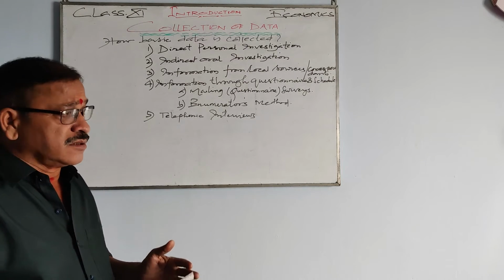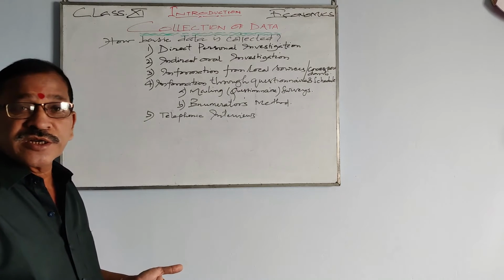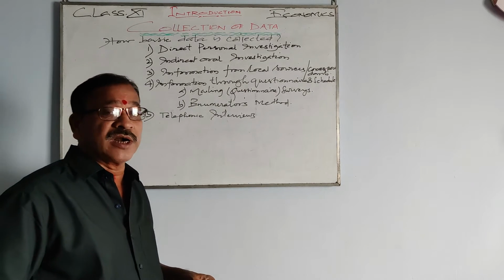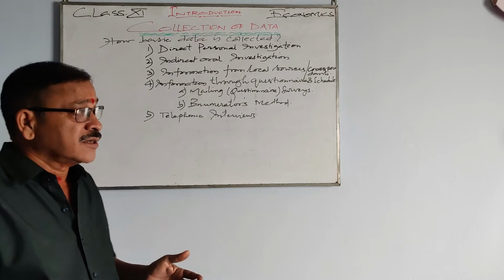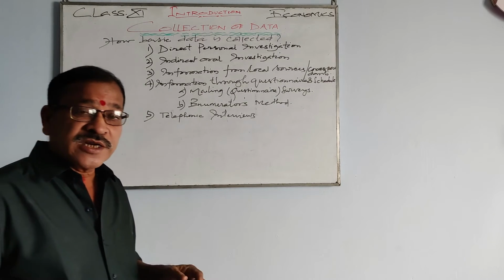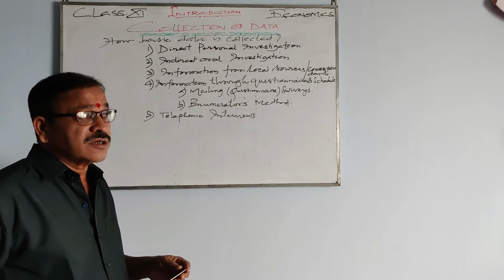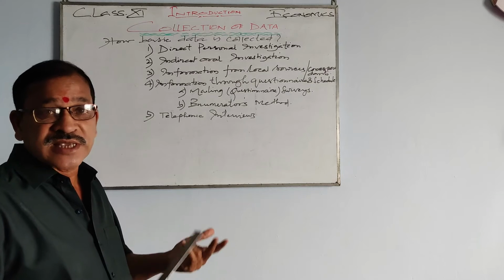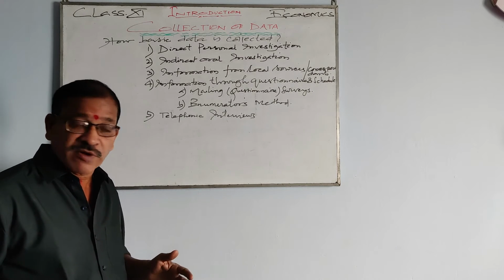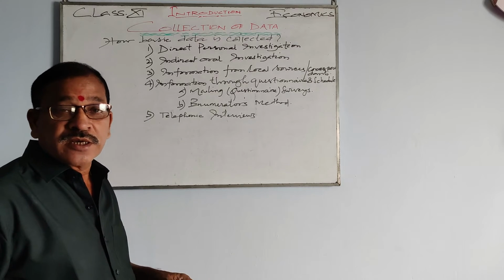Sometimes neither do you have to mail a questionnaire nor does an enumerator need to go to the party. Rather, another method is available, that is telephonic interview. Straight away you can make a call to the person and gather the information you require. He will say what all you require, and that way also you can collect the information.